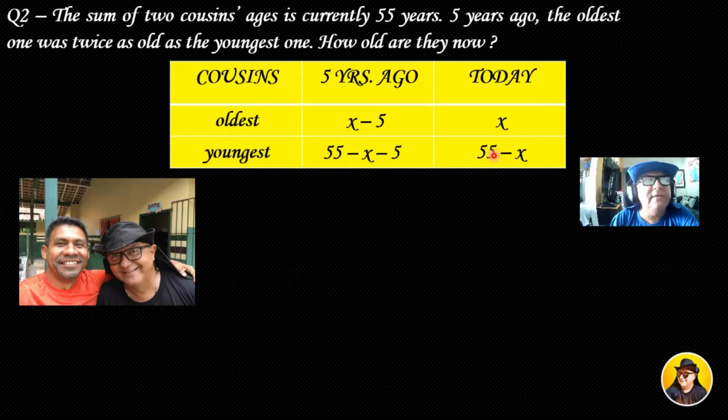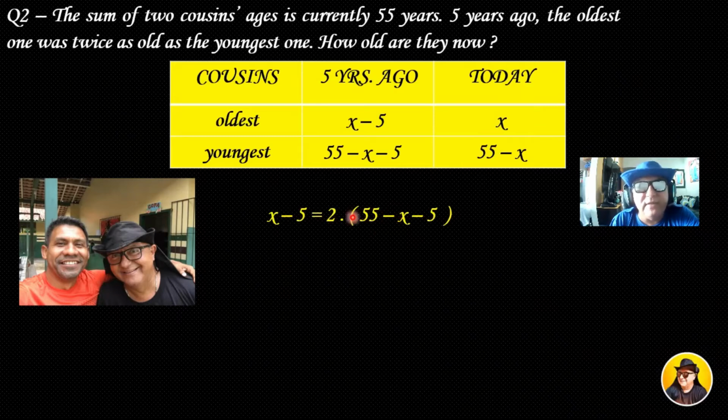Now let's see another point. The oldest one was twice as old as the youngest one. So let's form our equation. It means that 5 years ago, the oldest one, x minus 5, was twice the age of the youngest one.